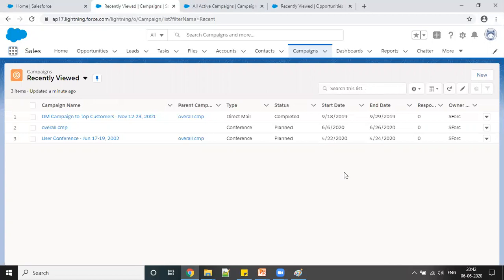That's where I was curious, because I was not able to see campaigns, and in your org it was showing under sales, right? So I was curious whether it's the same object, the same tab and same functionality, or it has different functionality under Sales Cloud and Marketing Cloud. So you are saying it is the same, right?